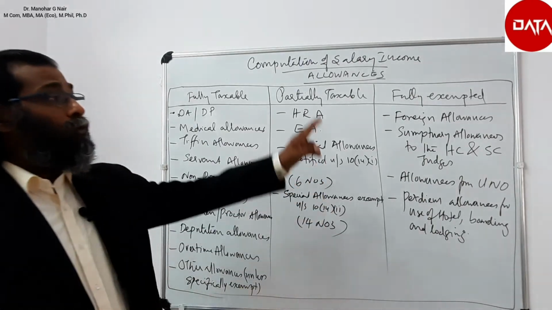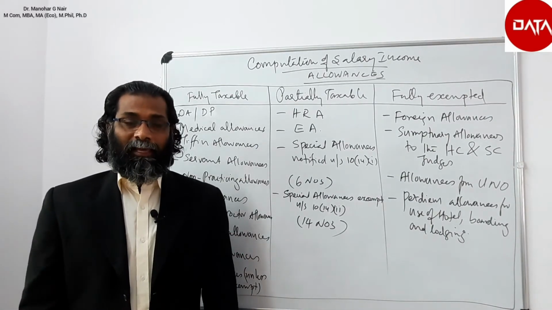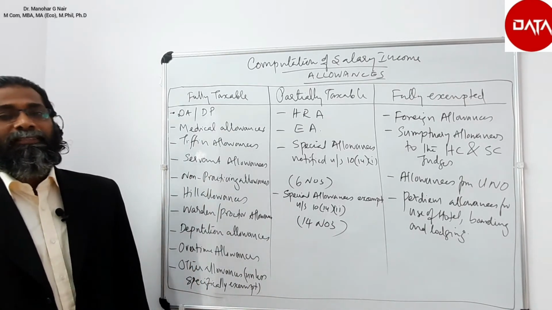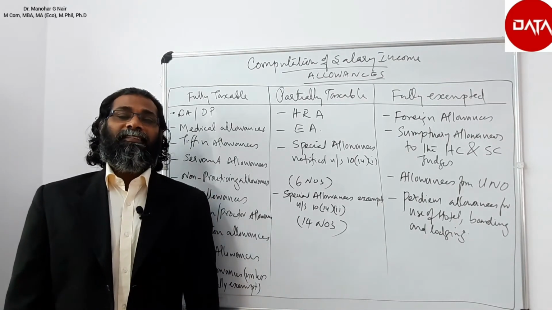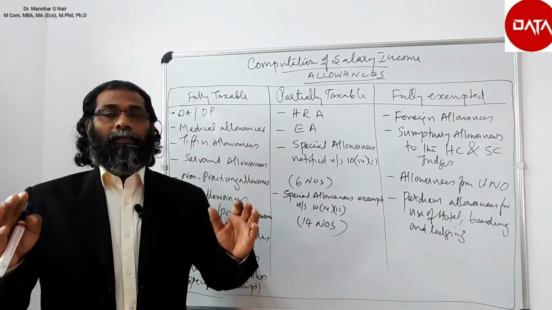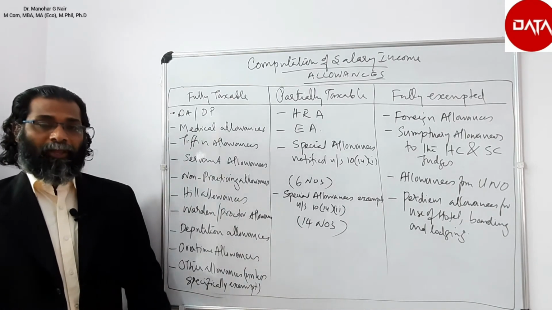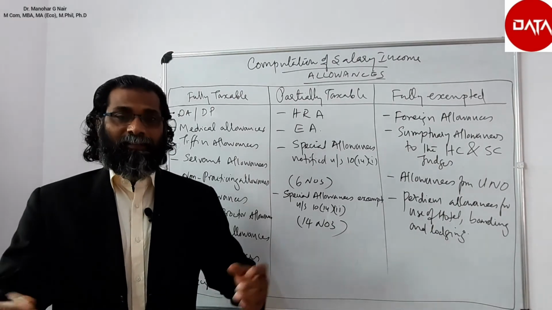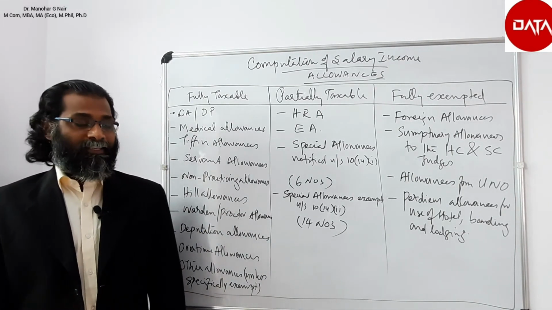Now let us see fully exempted allowances. The first one is foreign allowance, given to employees who are posted abroad. In the case of government employees posted abroad, only the basic salary will be considered for taxation and all other allowances given in the foreign nation shall be excluded. Similarly, sumptuary allowance given to High Court and Supreme Court judges will be considered fully exempted. Then any allowance received from the United Nations Organization by the employee will be considered fully exempted.